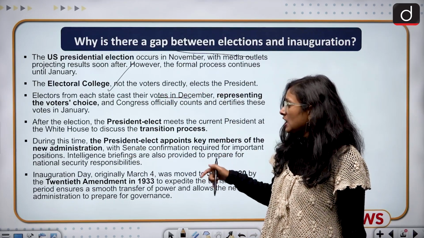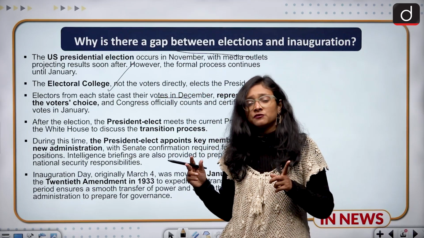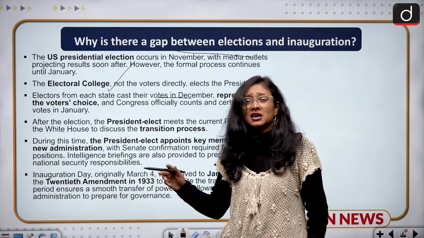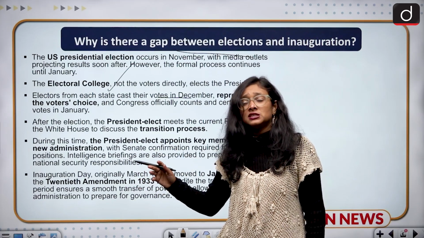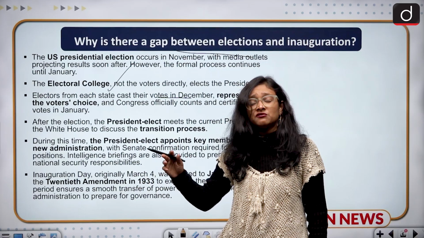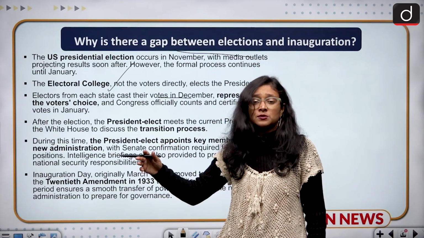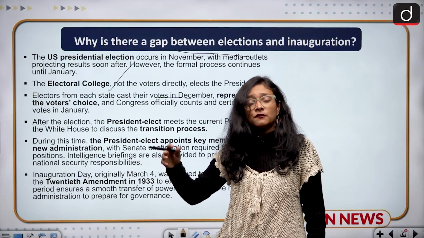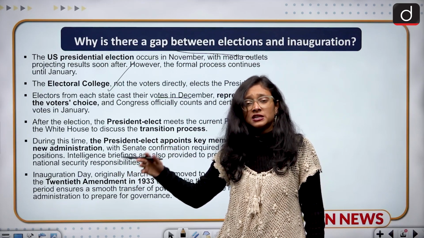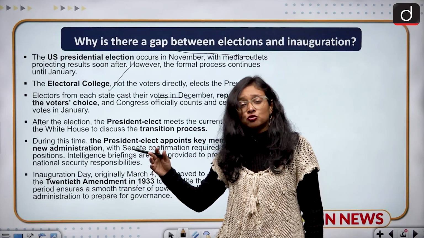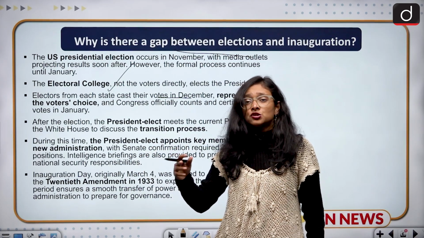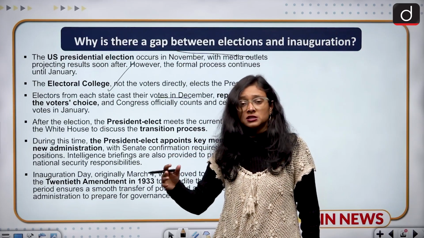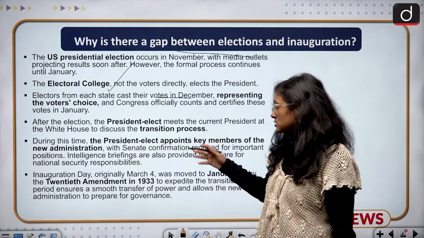During that period of time, the president appoints his or her key ministers, and in this case many people have been given responsibility, including Elon Musk, along with the introduction of DOGE. There are many things which have been done by President Donald Trump during this particular year. After the voters' mandate, the president can announce their policies related to governance.